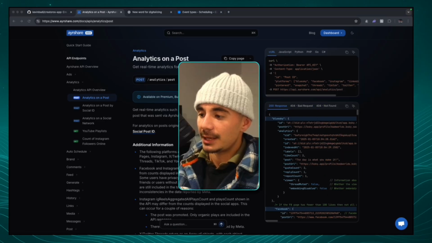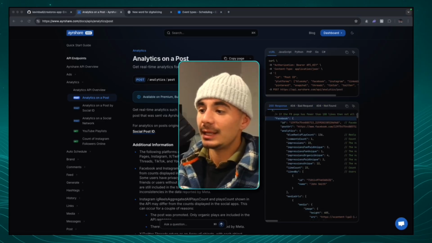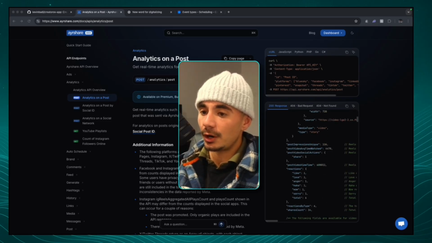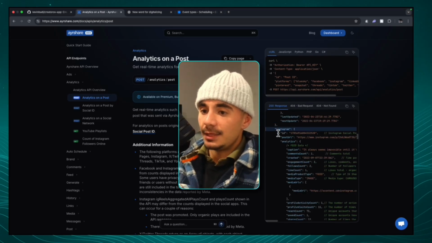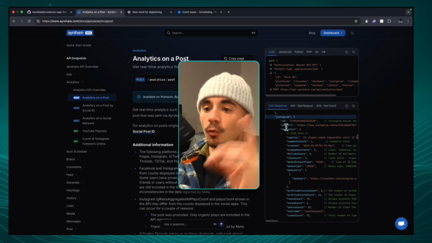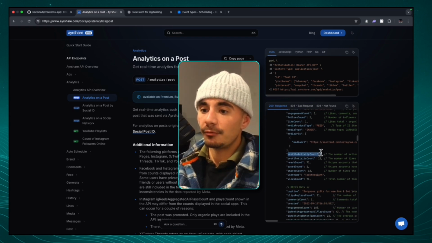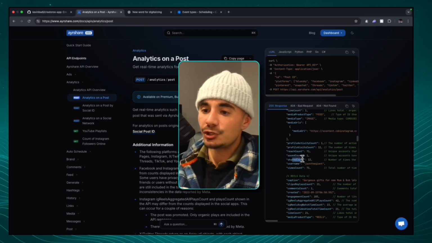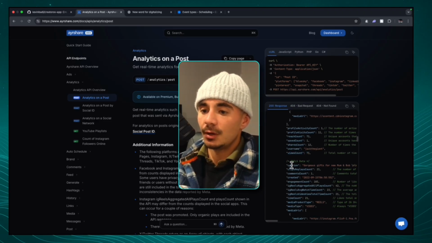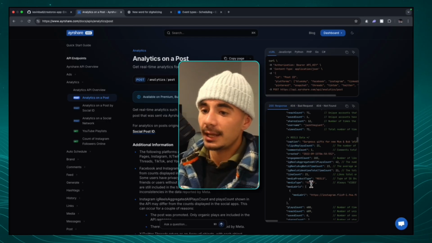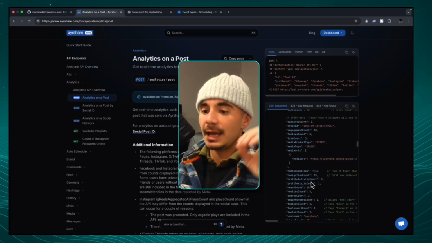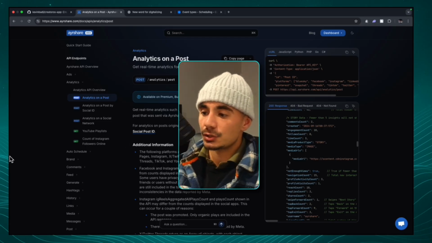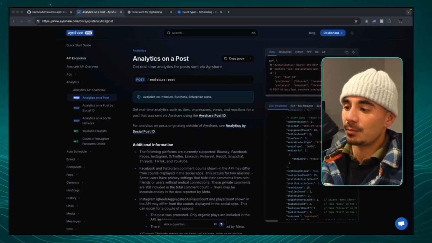And if I were to move my camera really quick, we can see just how in depth each one of these API responses from the social platforms are. So if we go over to like Instagram, right? This is the analytics that you can get from one post. So it's going to tell you the profile activity counts, how many people it actually reached, how many people saved it, shared it, what is the total views, what was the caption, what was the replay. This is really in-depth analytics. And when you feed it to your AI agent, it's going to, over time, get a lot smarter and help you actually make better marketing decisions.